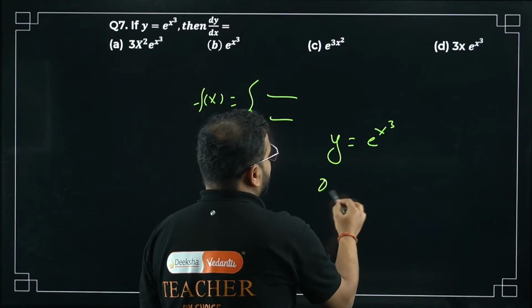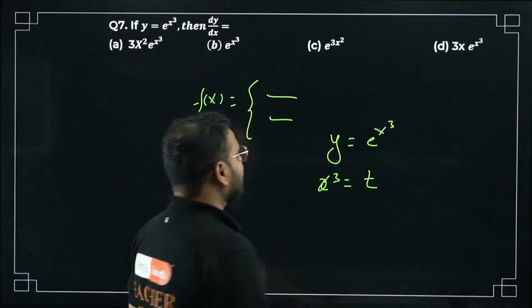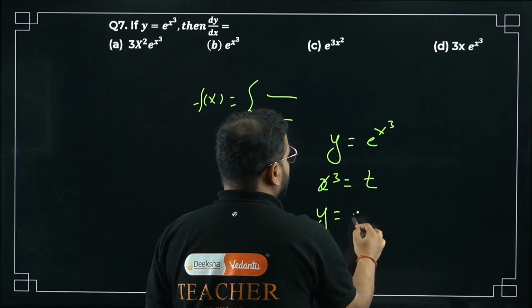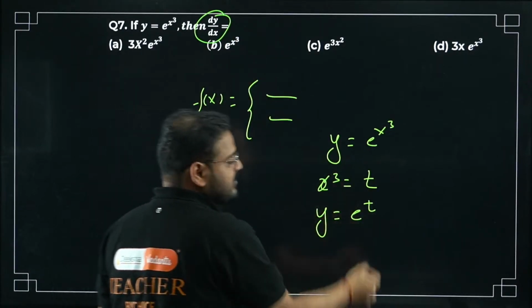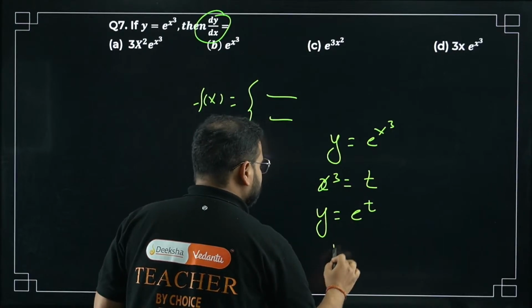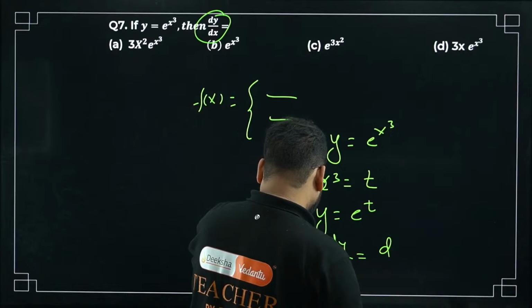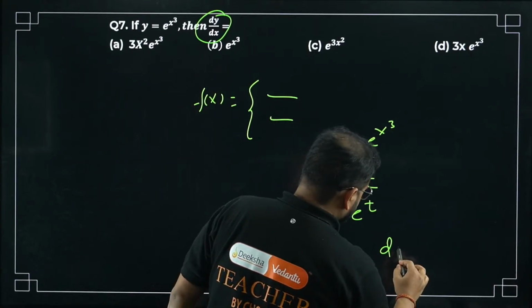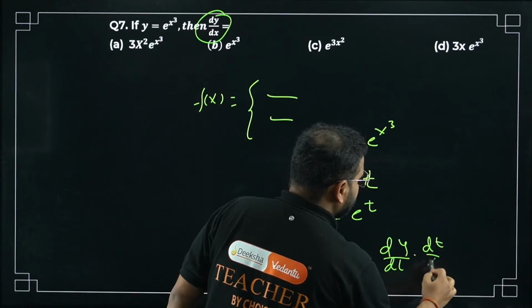Simply just take bacha x cube equals to t. X cube equals to t. Okay, when you do that, this function becomes y equal to e^t. Sir, but we are looking for dy by dx. How differentiate this? Chain rule, sir. Take this like this. dy by dx equals to dy by dt times of dt by dx.